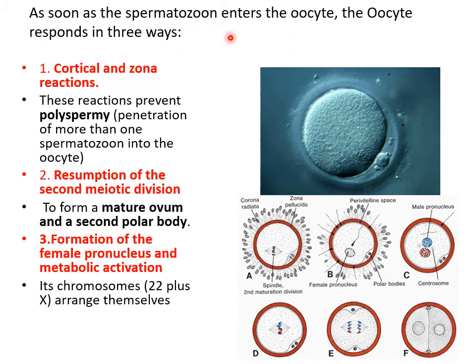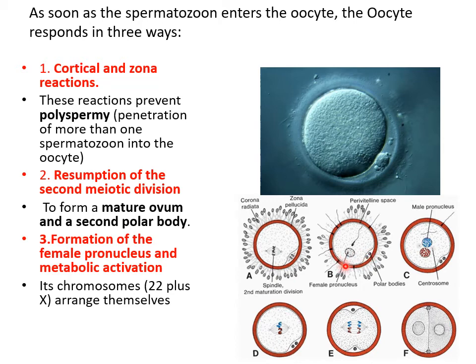Now, as soon as the sperm enters the oocyte, what happens to the oocyte? It responds in three ways. First, the zona reaction occurs so that polyspermy is prevented. Second, remember it was a secondary oocyte arrested in metaphase of meiosis 2, right? Now this resumes dividing, and remember oogenesis, the last stage was a mature ovum and a second polar body. So the polar body is here at the edge. Now it becomes a mature ovum once the sperm is inside here, see? And the second polar body will be lost. Sometimes they divide and then it's lost, right?